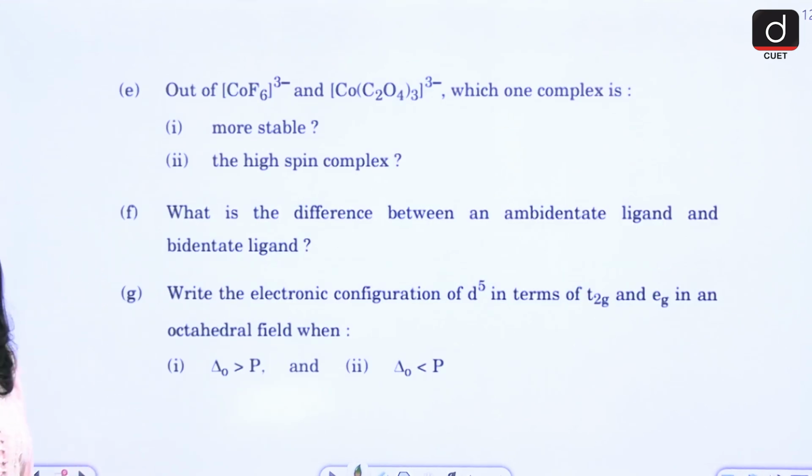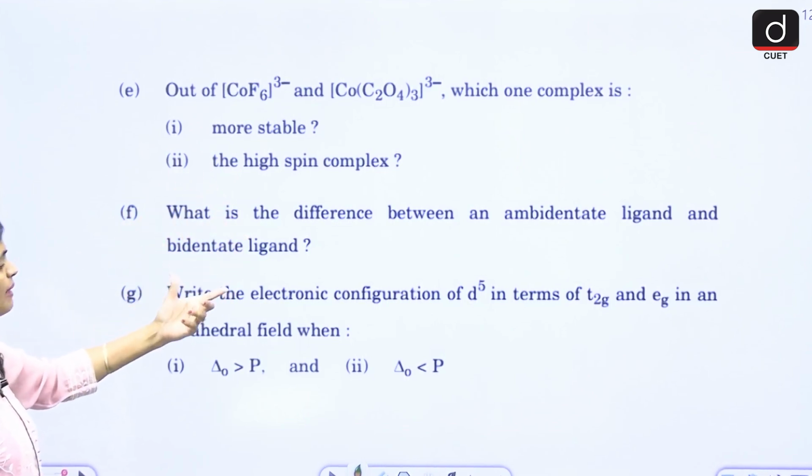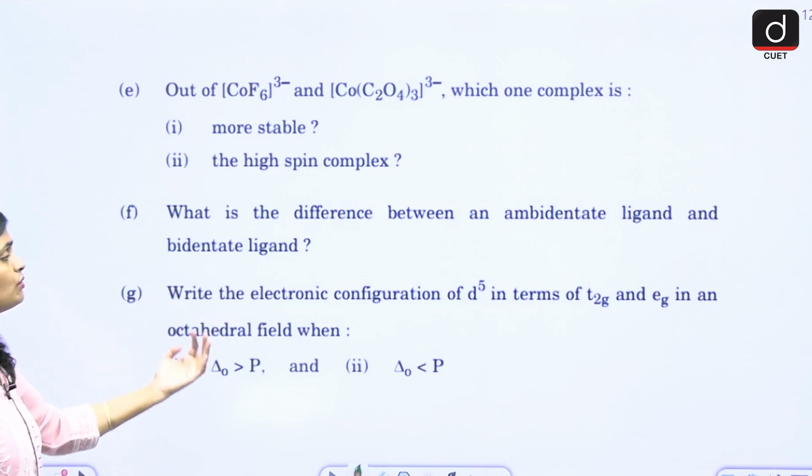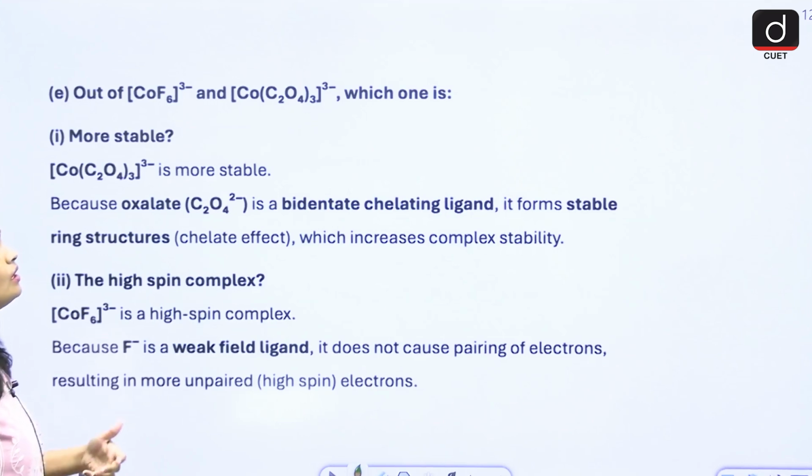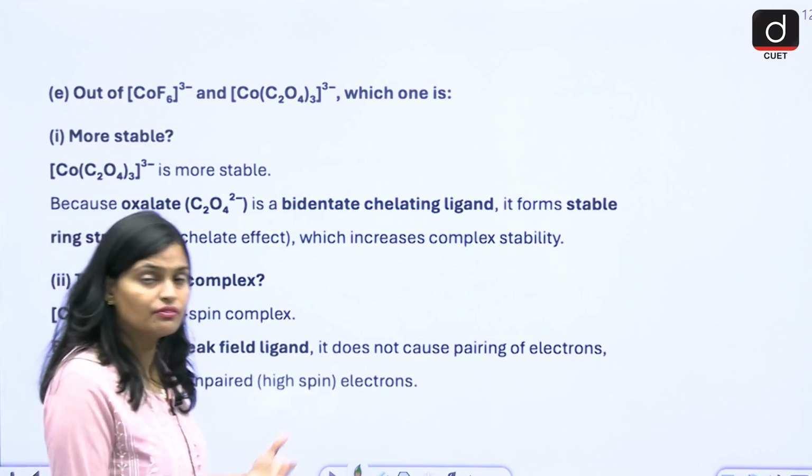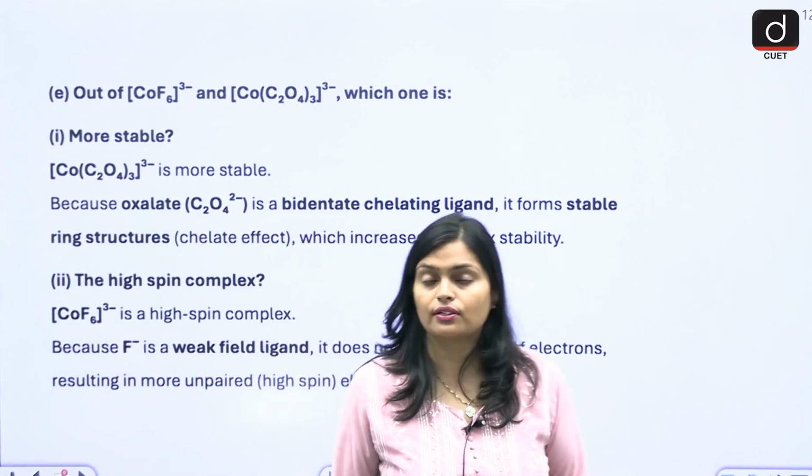Then the remaining part of that question is, out of CoF6 3- and this, which complex is more stable, the low spin or the high spin complex? What is the difference between ambidentate ligand and bidentate ligand? And write down the configuration of d5. So these are again simple one-liner questions only. If you are able to prepare the concept very easily, you are able to solve all the questions.